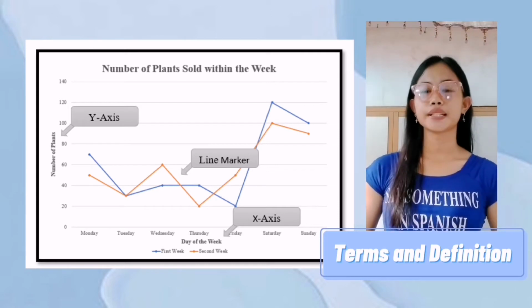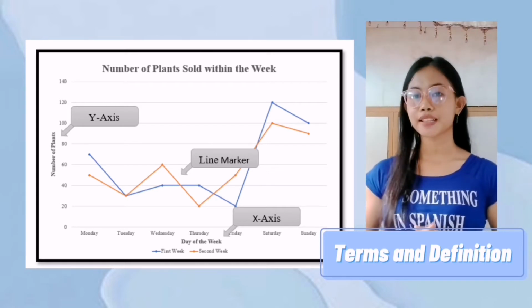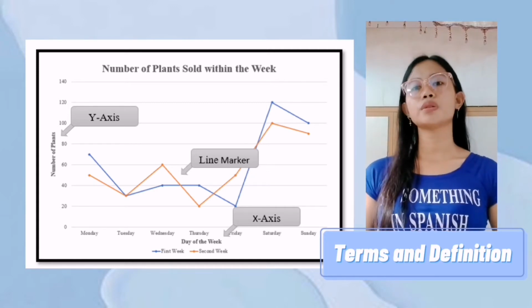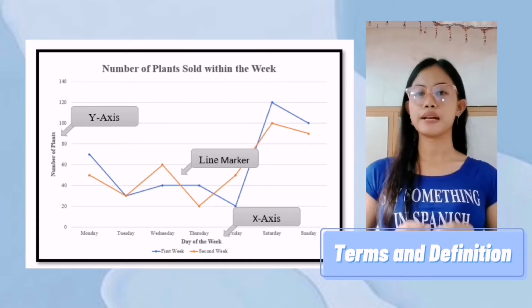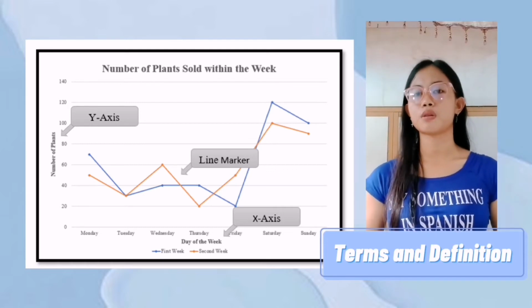The last one is the line marker. A line marker is a line that is drawn on the chart plot and bound to some value on an axis. It may be used to show a trend or mark an important value.